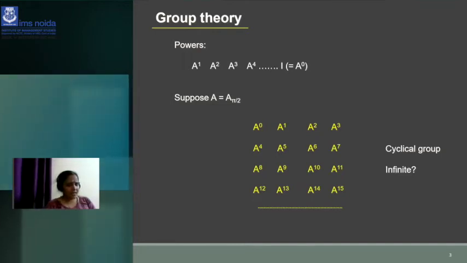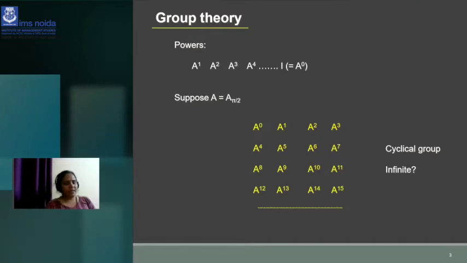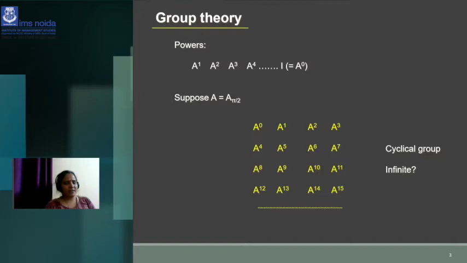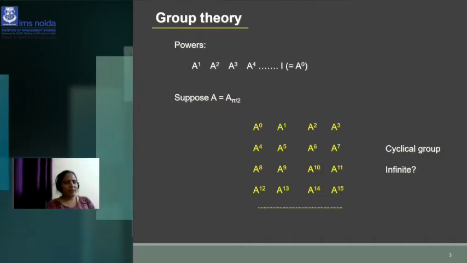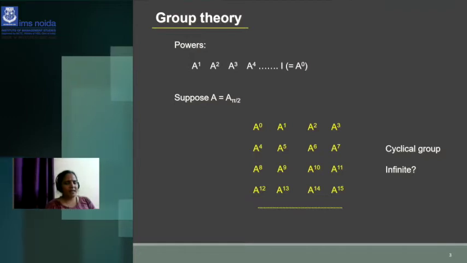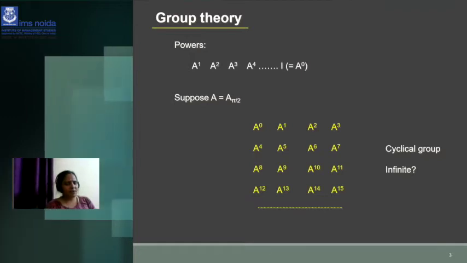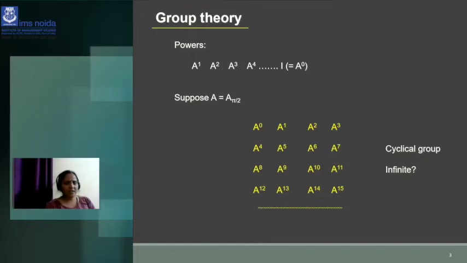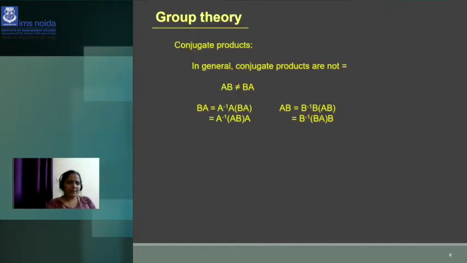Suppose A is equal to A pi by 2. So you can summarize A0, A1, A2, A3, A4, A5, A6, A7, A8, A9, A10, A11 like this. The cyclic group: cyclic means the group starts from an element and the end element is the same. If the elements are in cyclic order, then you can say that the group is cyclic. So what are the conjugate products?